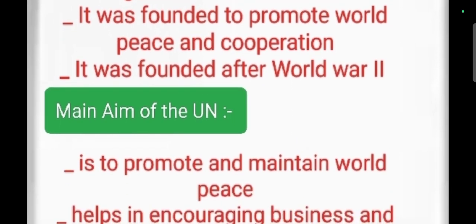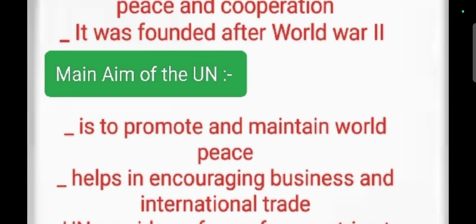The United Nations is an international organization of countries. When we call any organization an international organization, it comprises many countries, with many countries involved, so we call it an international organization. It was founded to promote world peace and cooperation. Just for world peace and cooperation, the United Nations was organized. It was founded after World War II.